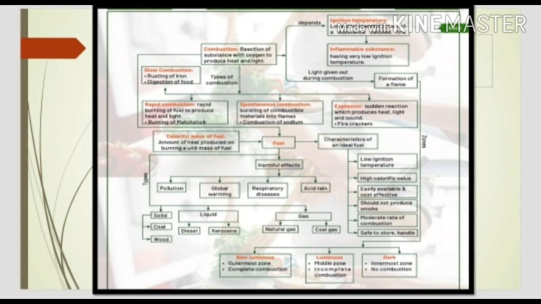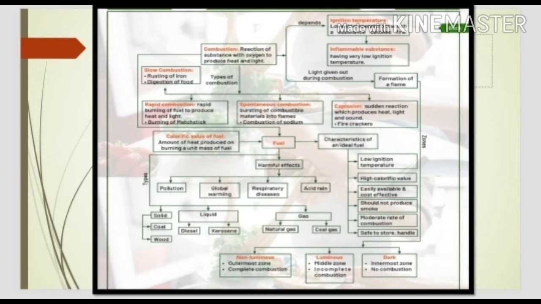Solid fuels are coal and wood. Liquid fuels are diesel and kerosene. And gaseous fuels are natural gas and coal gas. Now burning of fuel has harmful effects like pollution, global warming, respiratory disease and acid rain. So these are the harmful effects of burning of fuel.